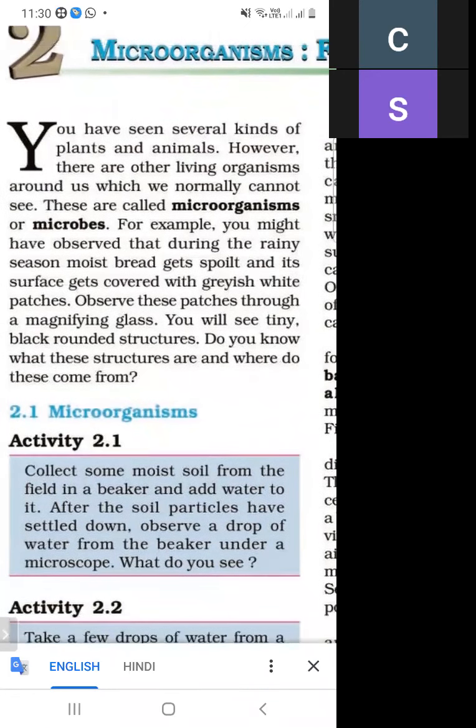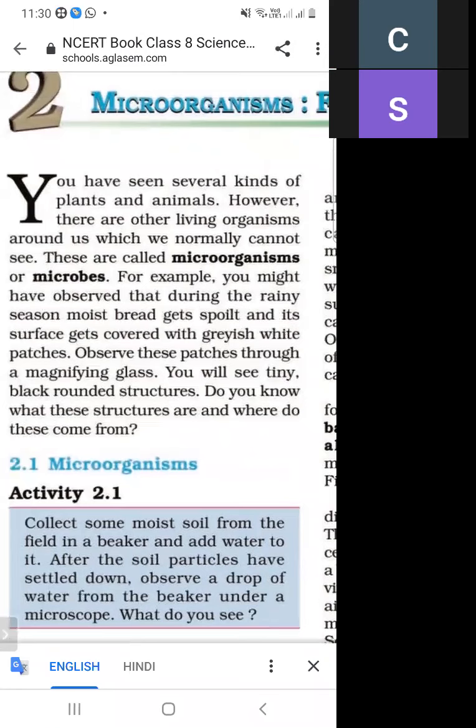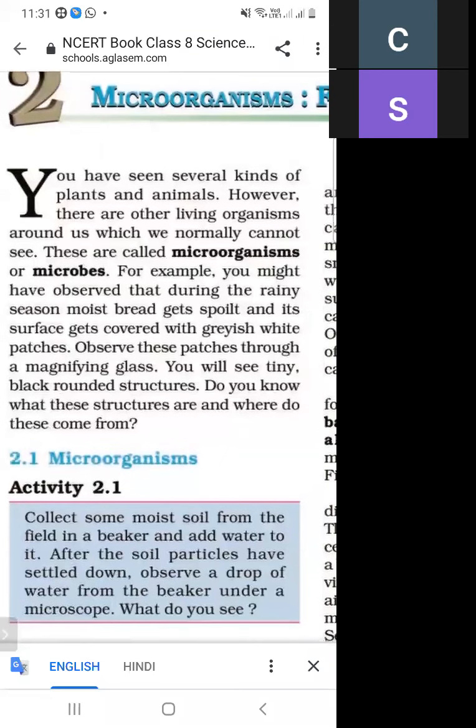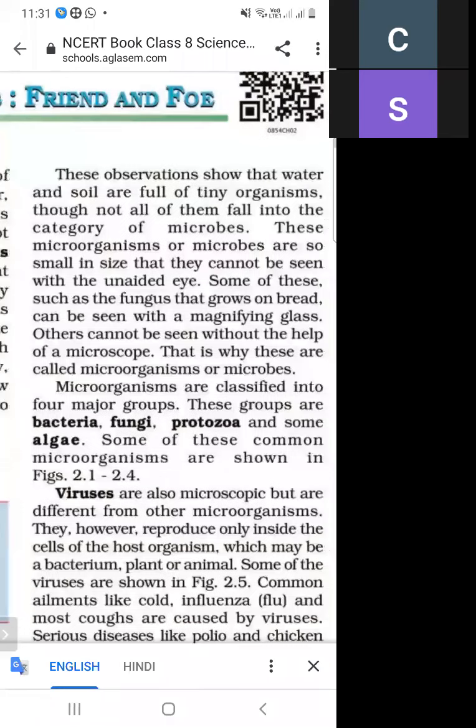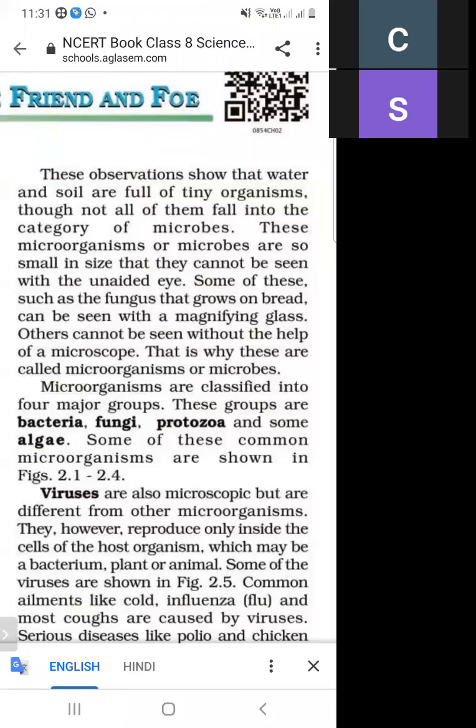So these are the microorganisms. In the rainy season, when moist bread gets a substance with grayish white patches, and we observe these patches with a magnifying glass, there is a round black structure, and these are also called microorganisms. There is one microorganism that can be seen with the help of a magnifying glass, and that is fungus that grows on the bread.